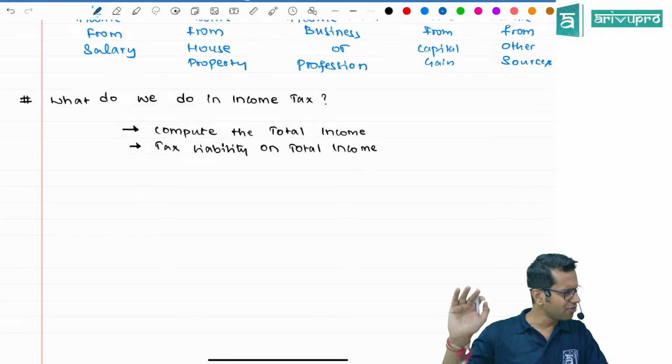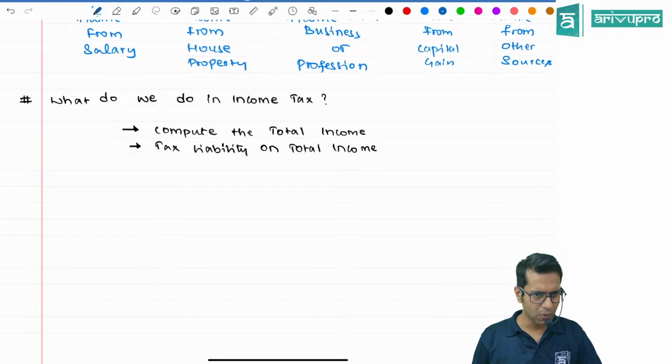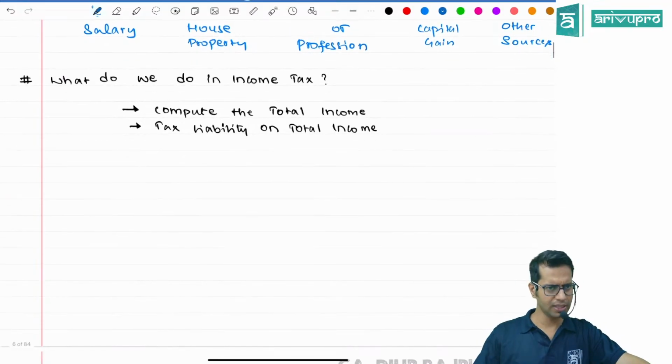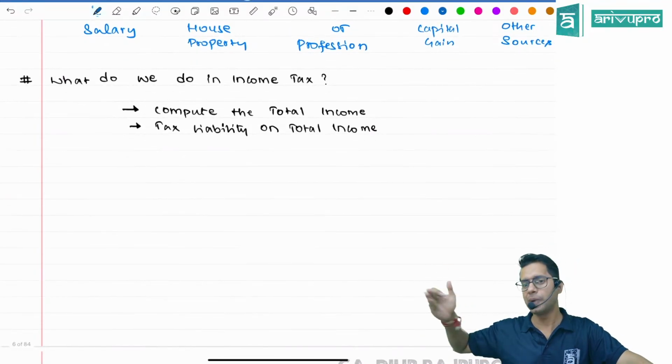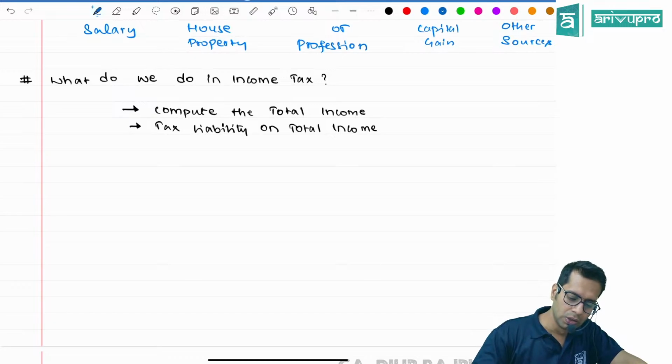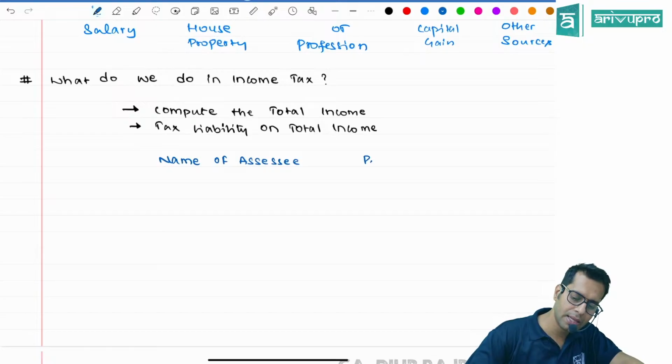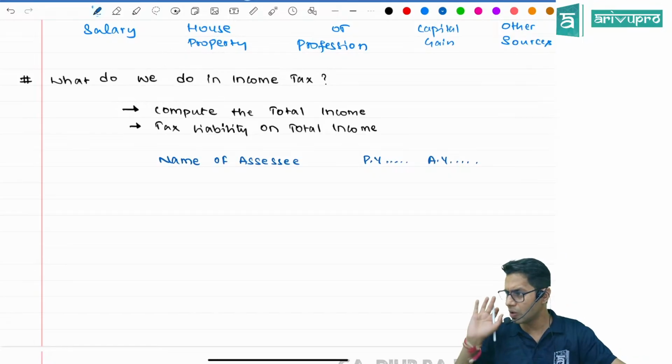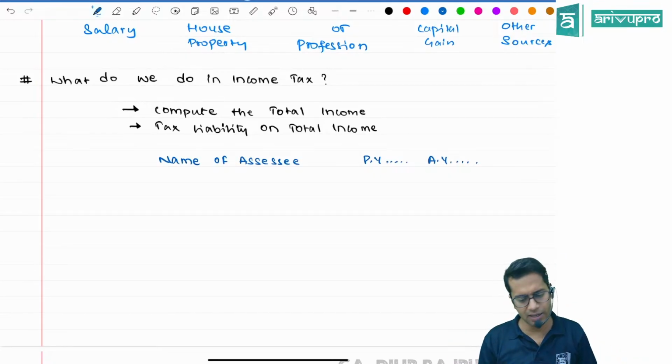Now we'll just write the format of how to compute income. We'll study all these things in future in respective topics. The format is like this. You have to write the name of the person whose income you are computing. Then there is something called previous year. There is something called assessment year. Please note, we are going to study everything. Just write the format.